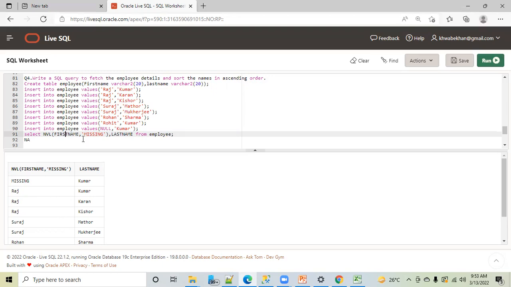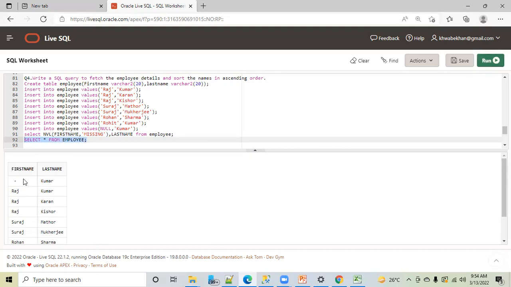One more question: will this impact the original data? No. Very good. I think I missed this one. That's why I tell you, please ask questions. This will not impact the original data. If you want to check your original employee table, select star from employee, you will see the null records are still there.